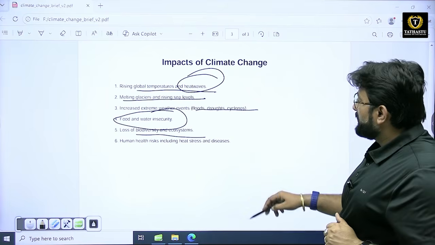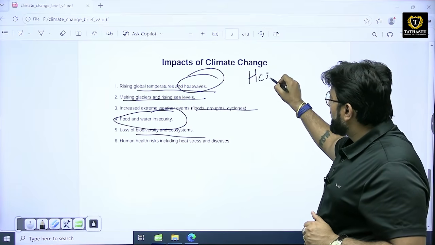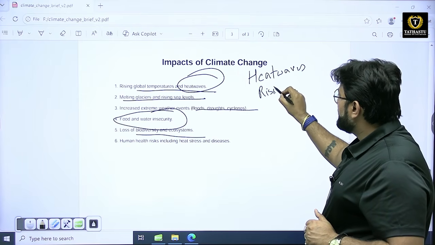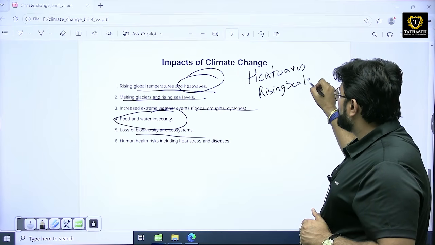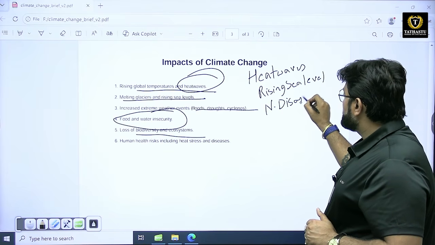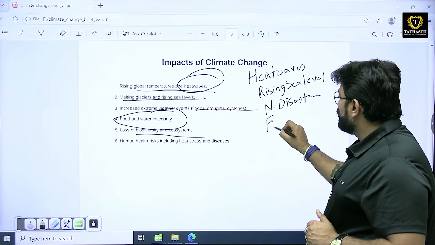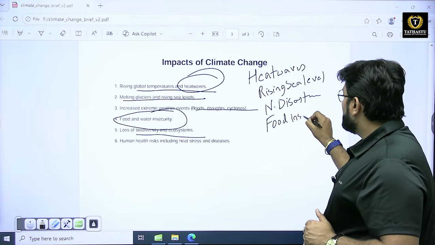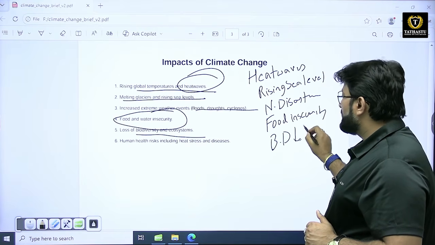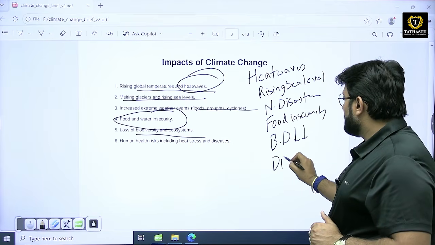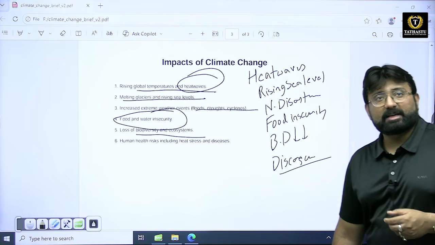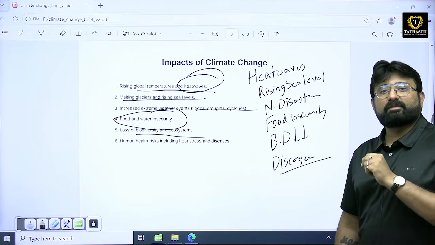So if we are talking about the impacts, we have heat waves, rising sea levels, increasing natural disasters, food insecurity, loss of biodiversity, and the prevalence of diseases. These are the major impacts that we are observing due to climate change.